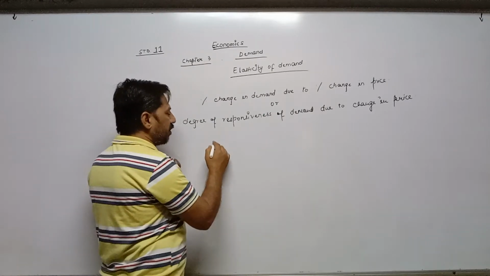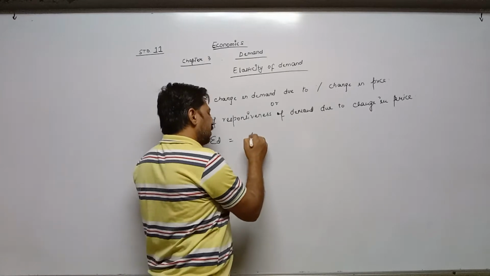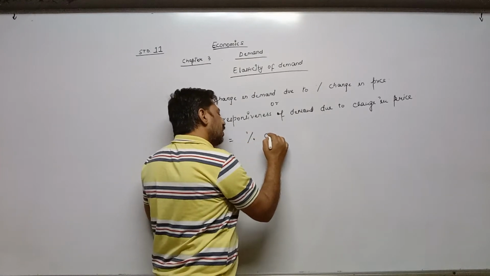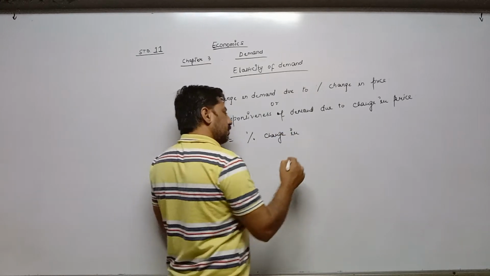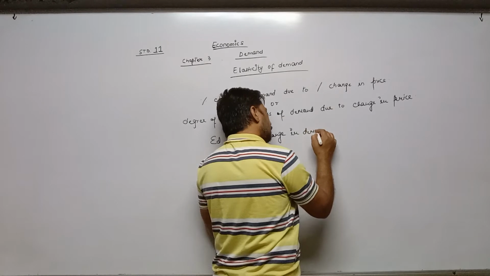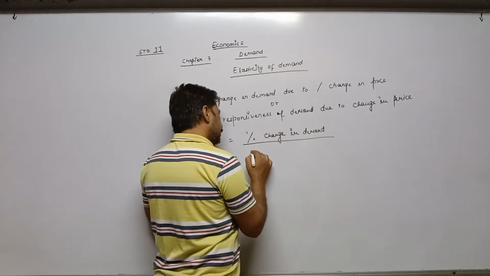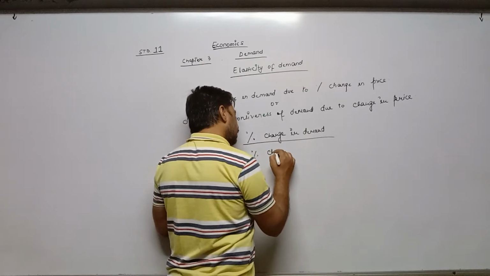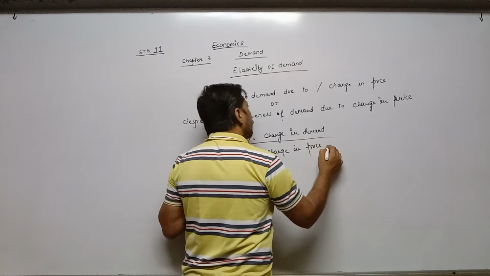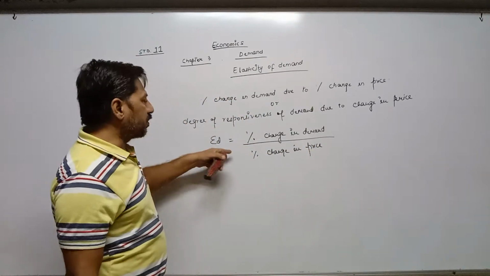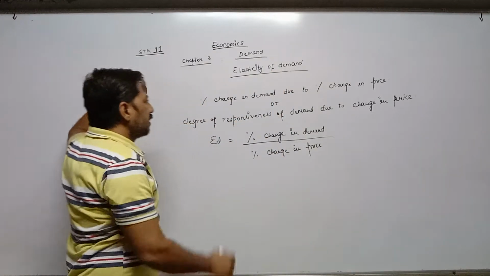Formula for elasticity of demand: percentage change in demand upon percentage change in price.